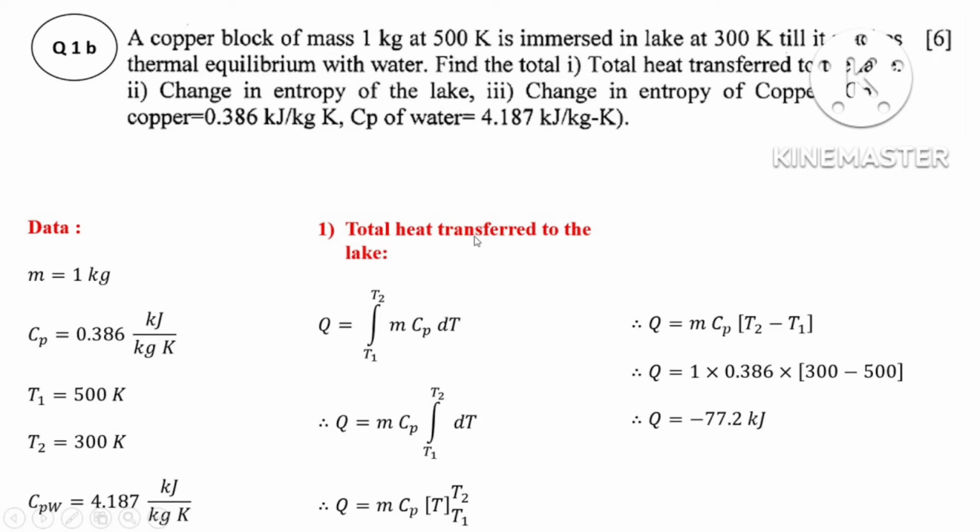Then the 4th term will be 0, because delta T is equal to 0, so S into 0 is equal to 0. Correct? Then at constant temperature only 3 terms will remain. That is delta G is equal to delta H minus T into delta S.